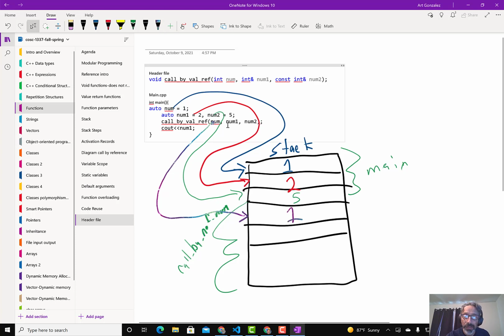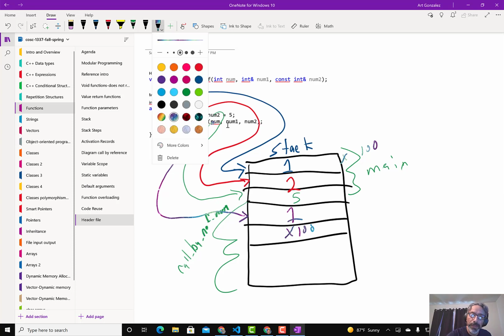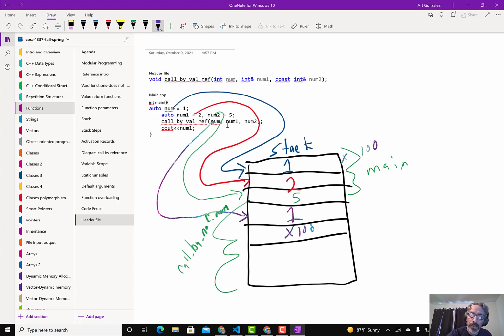And then we will have num1. So in the memory chunk for call by ref, somehow we have to refer back to this one, assuming this is memory x100. So then we will have x100 here, and that is for this parameter.